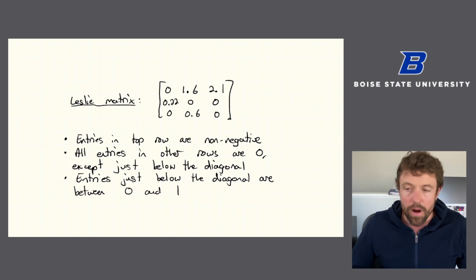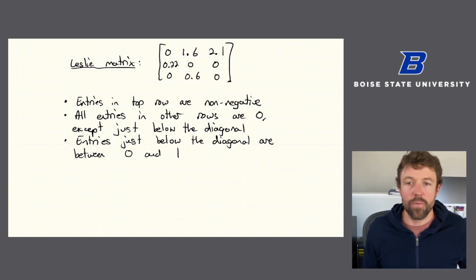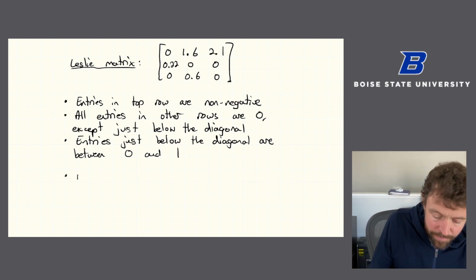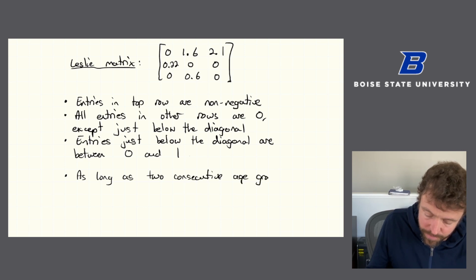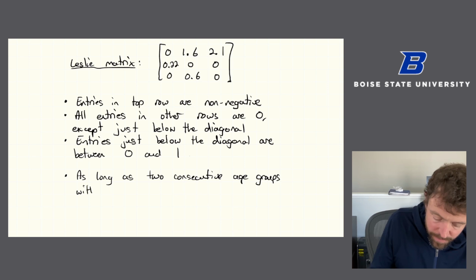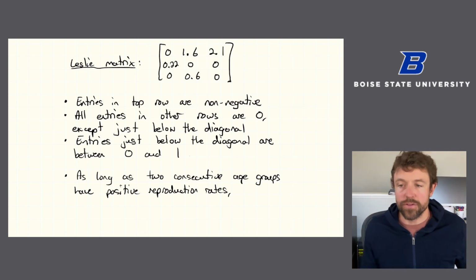And what properties does this matrix have? This is kind of starting to get into why this whole process will work. As long as there are two consecutive age groups with positive reproduction rates, so you need to have some age group with a positive reproduction rate.